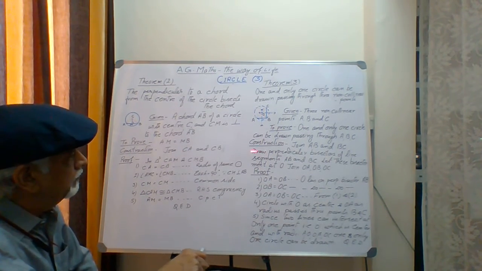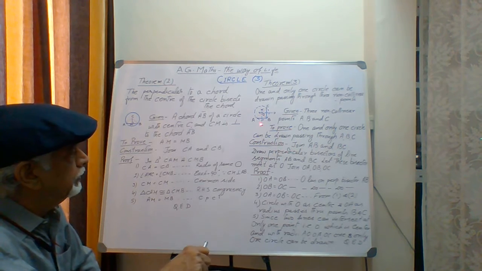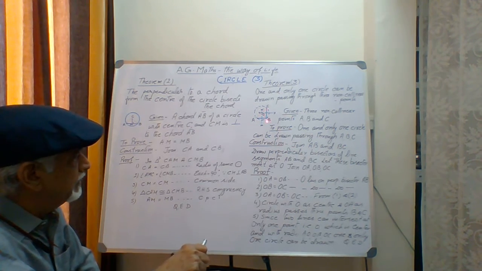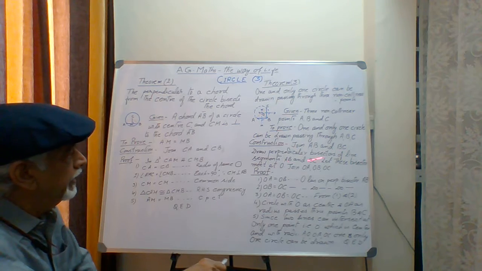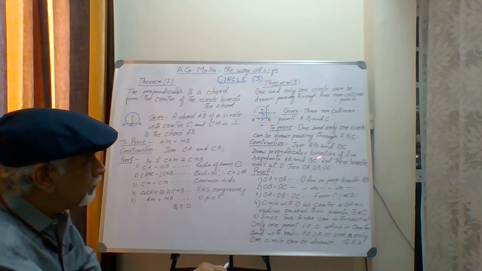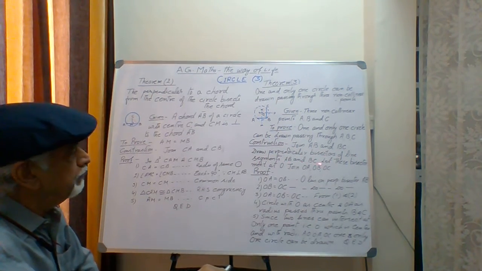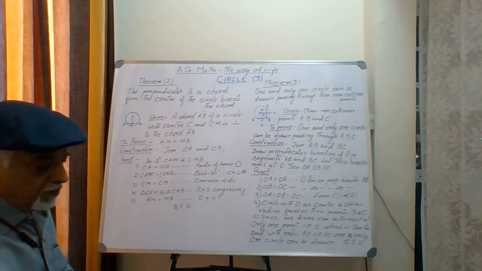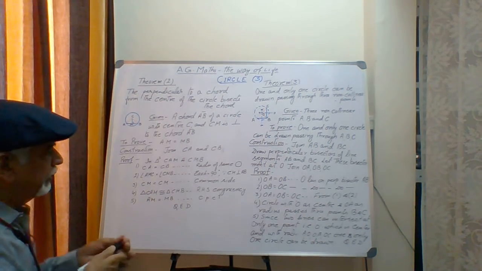Now what is the construction? Construction is we will join AB and BC. AB and BC are joined, and then draw perpendicular bisectors of line segments AB and BC. How we draw the perpendicular bisector? I will explain you here.